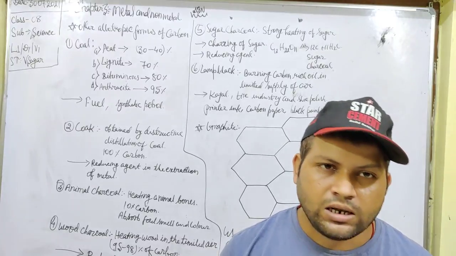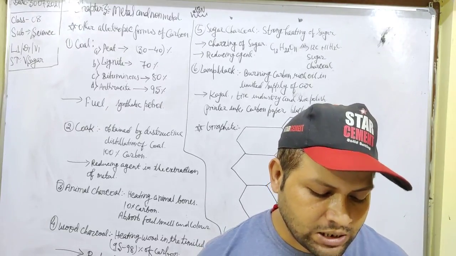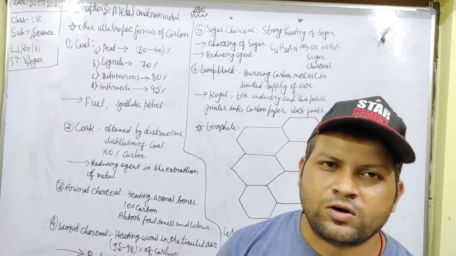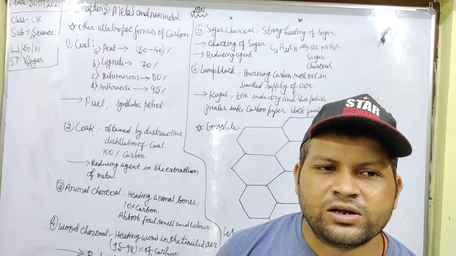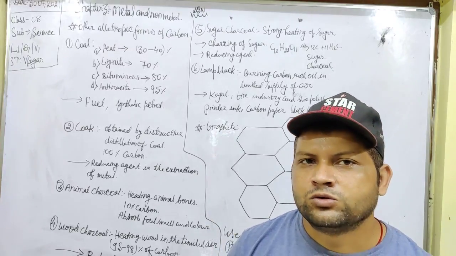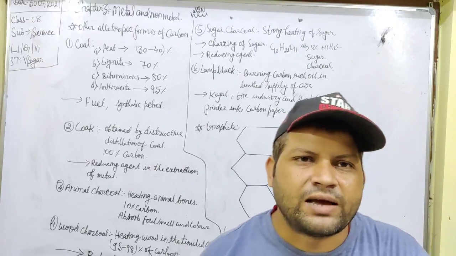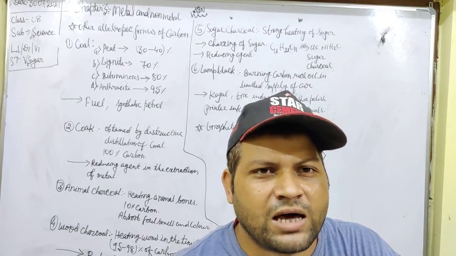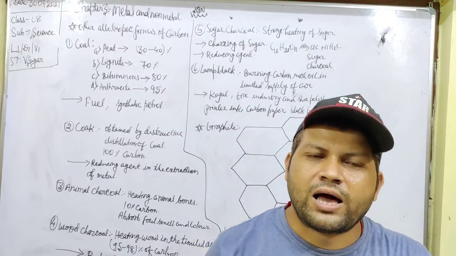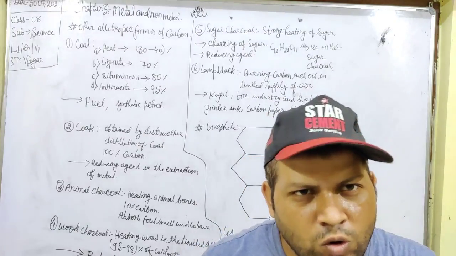In this lecture I am going to discuss other allotropic forms of carbon rather than graphite and diamond. So please concentrate on the video. Here I have discussed different types of allotropic forms of carbon. First of all I am going to discuss coal.